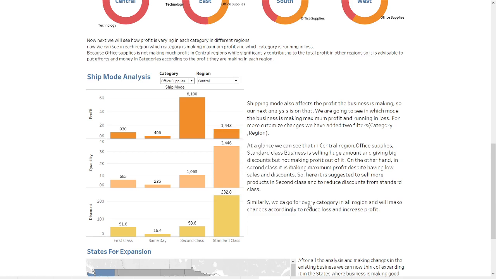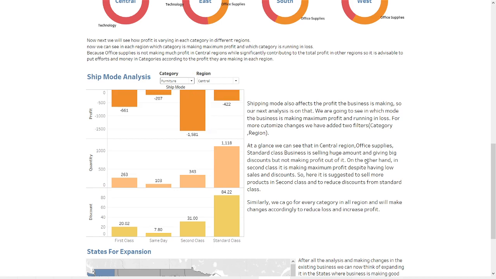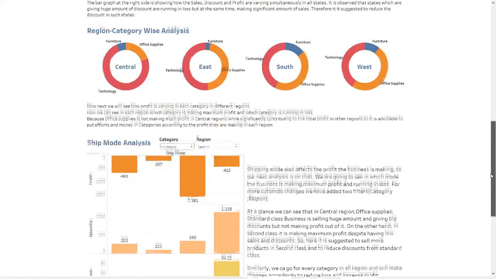We can see that in second class their profit is huge despite having low quantity and low discount. So here it is suggested to sell more products in second class and to reduce discounts from the standard class. Similarly, we can go for every category in all regions and make changes accordingly to reduce the loss and increase the profit. If we go for furniture, we can see that in the furniture category in central region we are facing only losses. We can also see this from the donut chart.